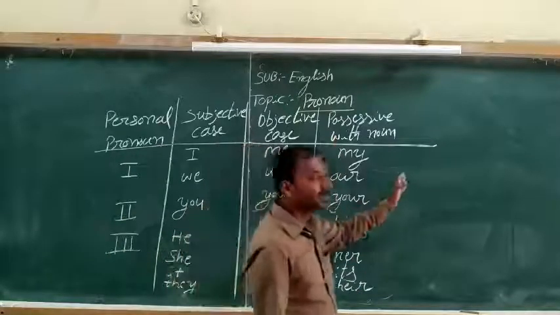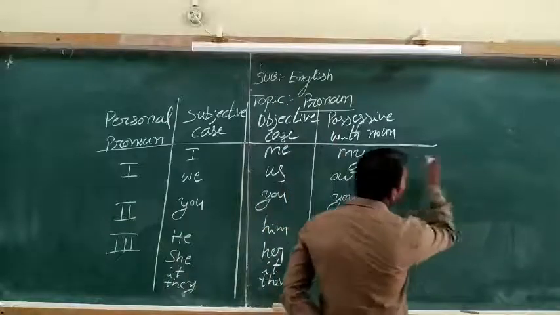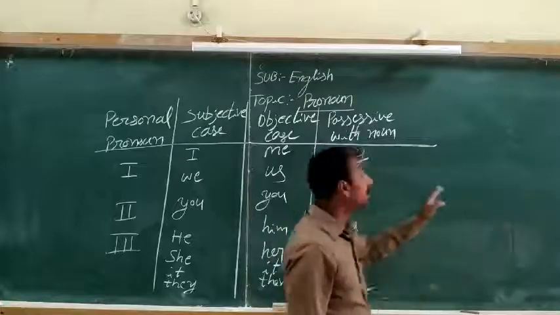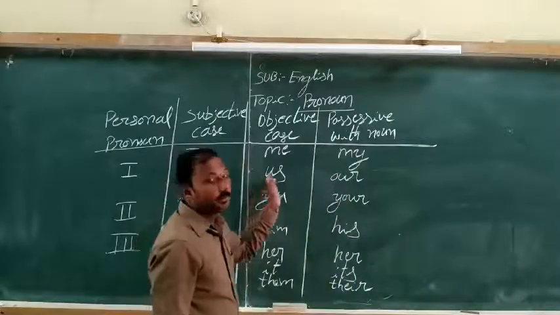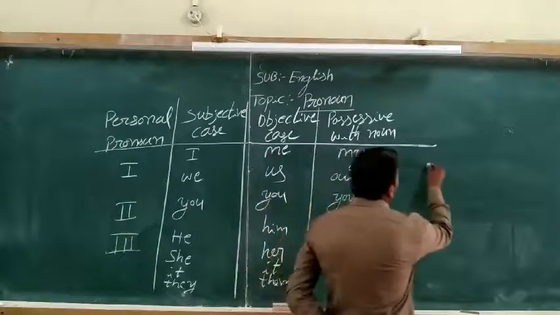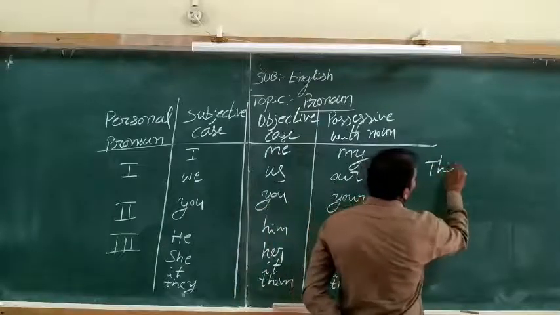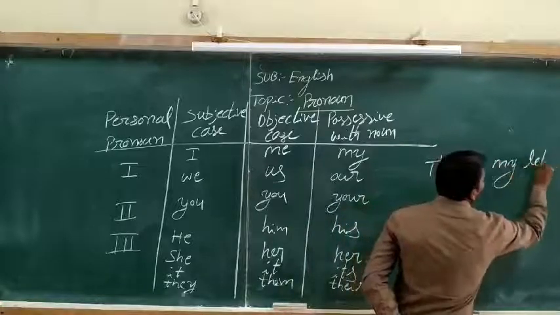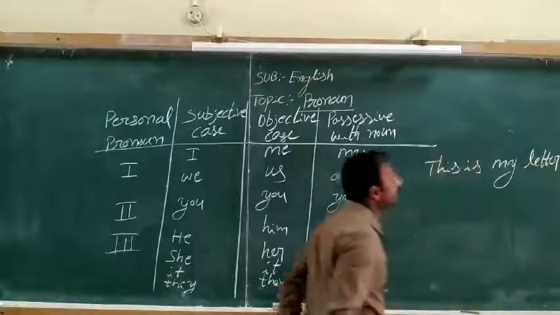For example, in the sentence, I write a letter, and a letter is written by me. So me is used as the objective case. Then my: this is my letter.